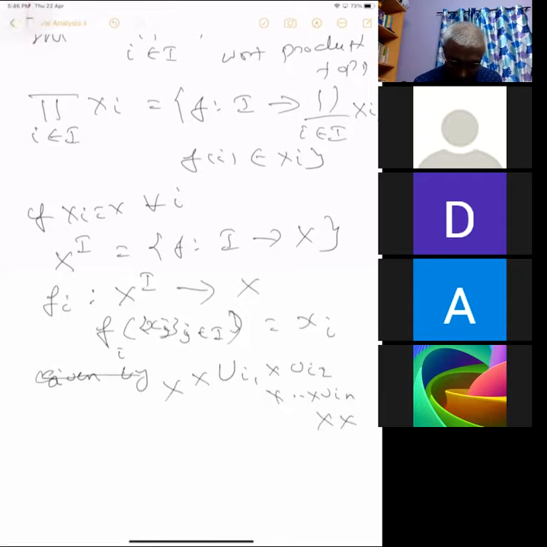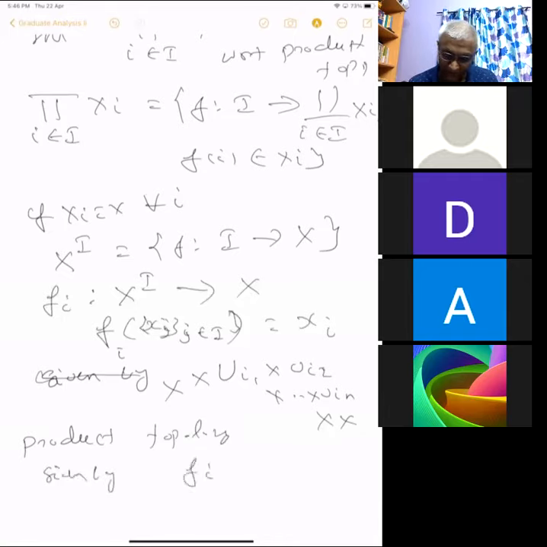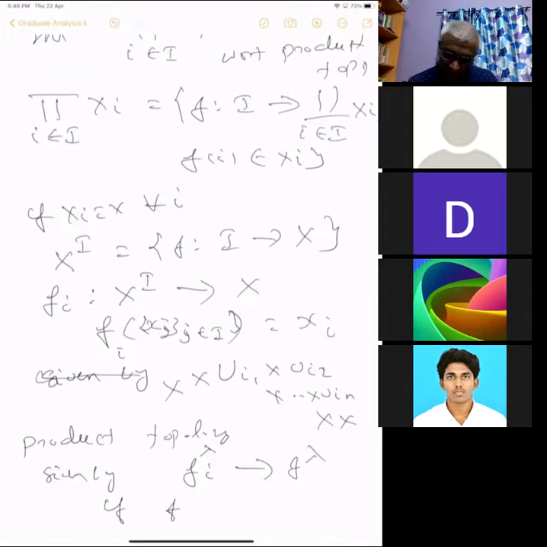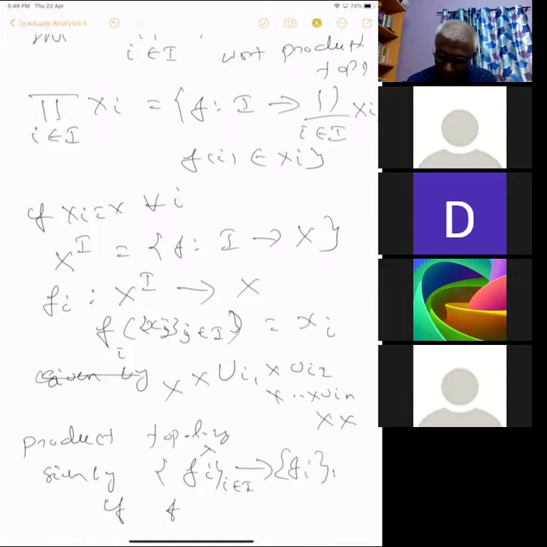The product topology is given by: a net f_lambda converges to f in the product topology if f_i lambda converges to f_i for all i in I. That's all.